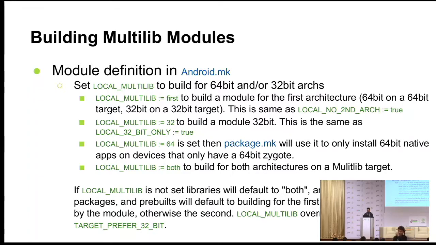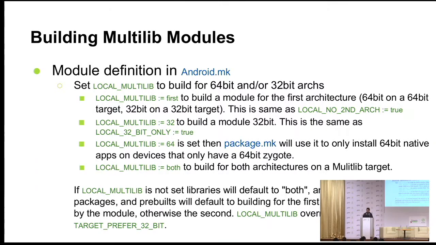So the module definition, how do you specify? These are the variables, LOCAL_MULTILIB, which will tell you how to do these multilib builds. I mean, whether you want to build that particular module for a single architecture, for multiple architectures, or you want to build it only for a particular architecture. So if you set it to first, it will build for 64-bit.